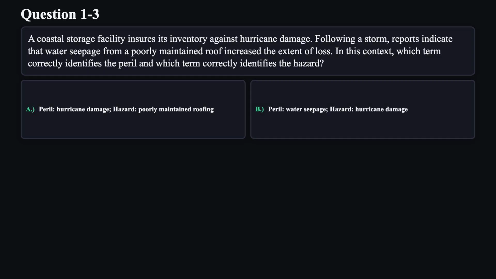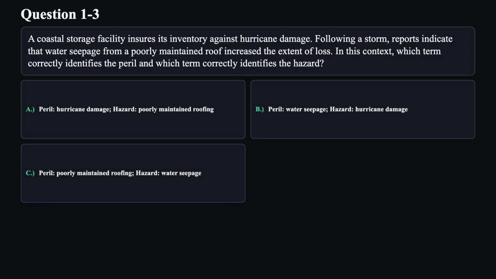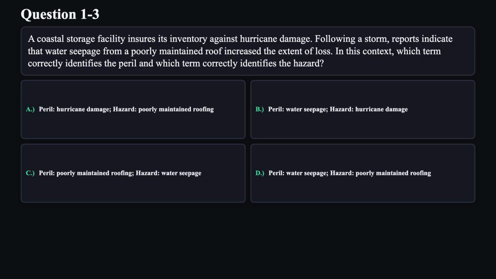B. Peril, water seepage. Hazard, hurricane damage. C. Peril, poorly maintained roofing. Hazard, water seepage. D. Peril, water seepage. Hazard, poorly maintained roofing.